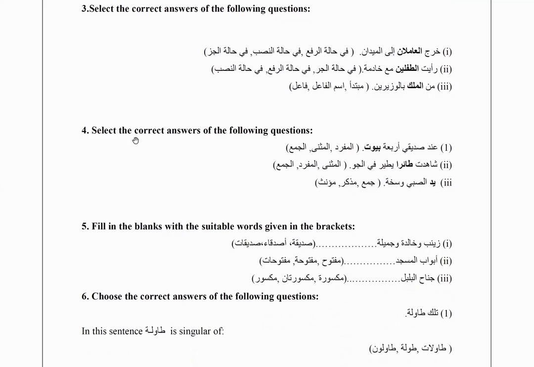Now select the correct answers from the following questions. Here, عند صديقي أربعة بيوت. The word buyut, is it mufrad, muthanna or jama'? It is jama'. Buyut is the plural of the word bayt. My friend has 4 houses.